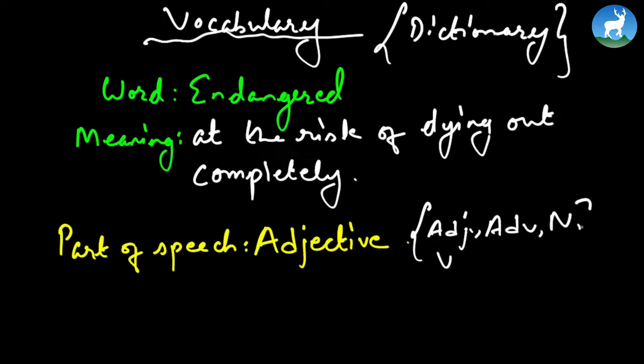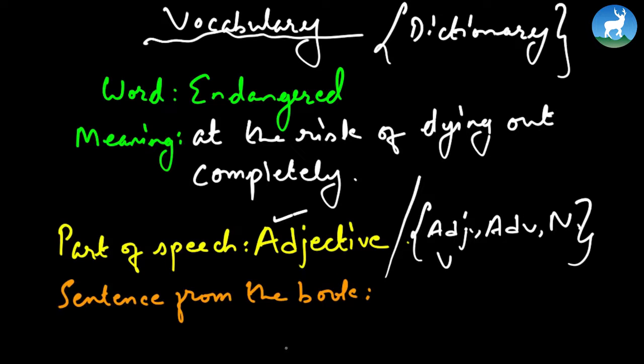And usually, we will be dealing with these four parts of speech here: adjective, adverb, noun, or verb. However, let's focus entirely on this particular part of speech, where endangered is actually an adjective. This is just for your info, by the way. And then what you write is the sentence from the book.